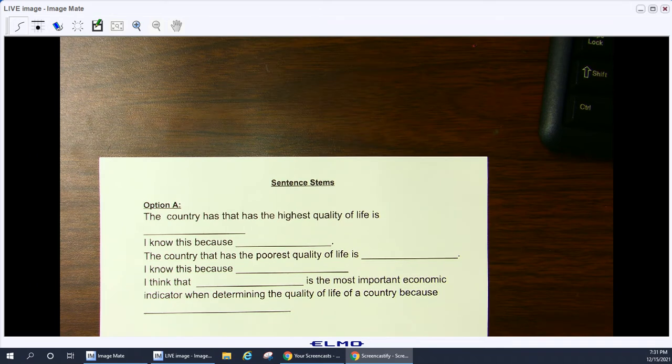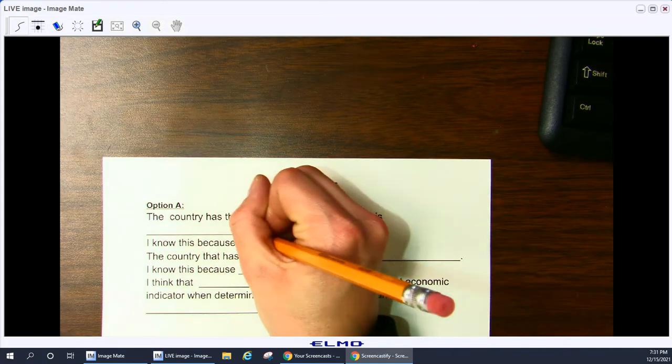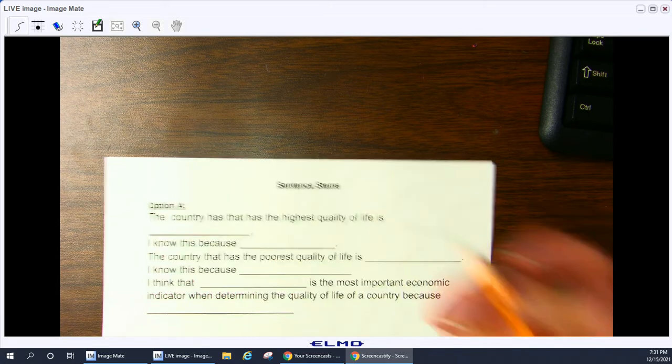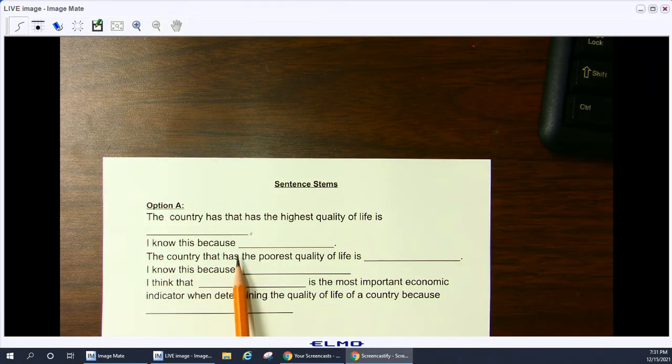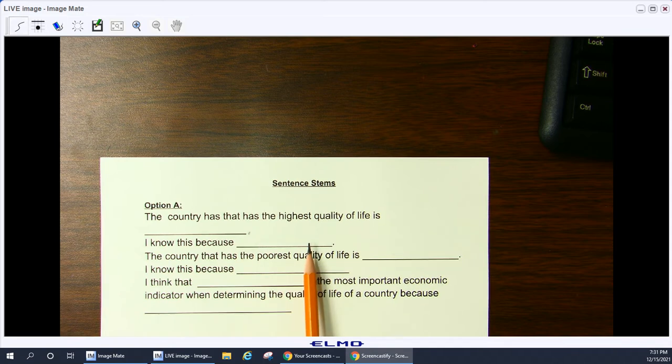You are actually going to type this out, or copy and type this out and fill in the blank and put a period after it, of course, and say, I know this because, tell me what part of the chart makes that country have the highest quality of life.